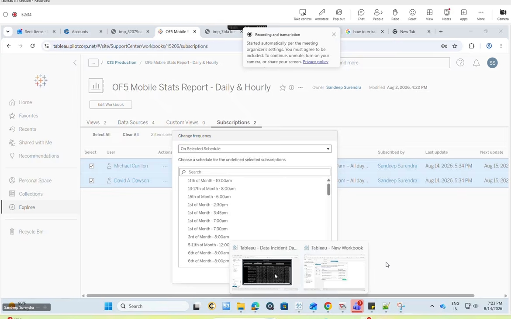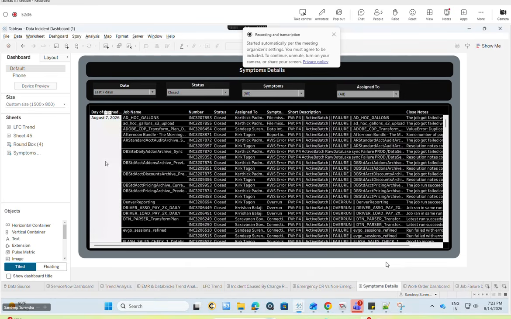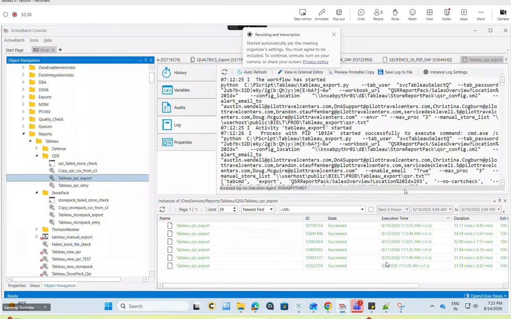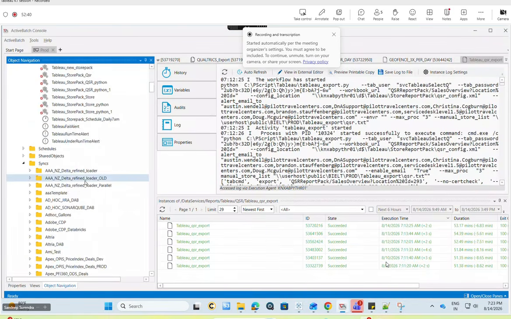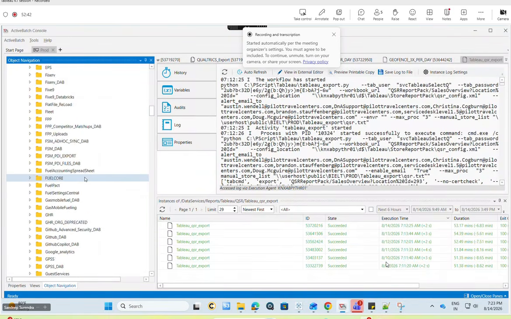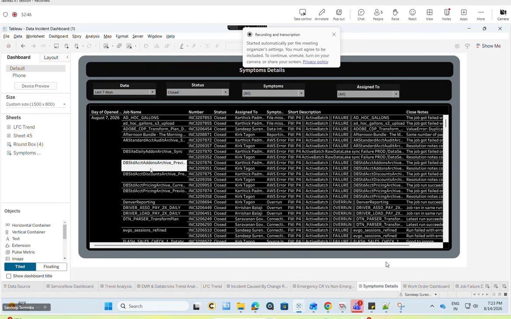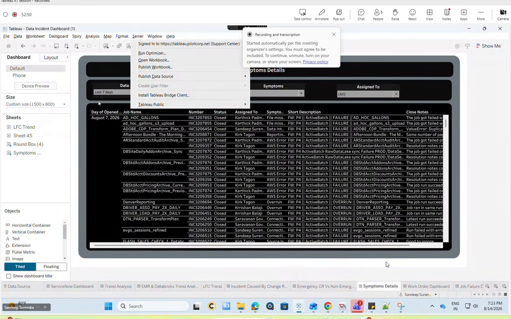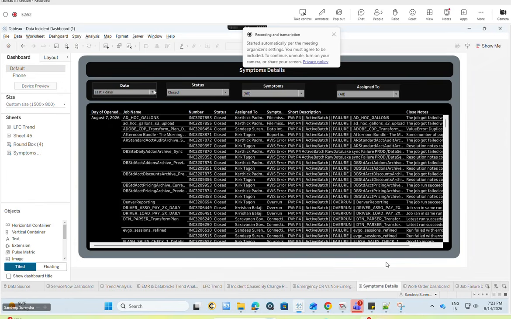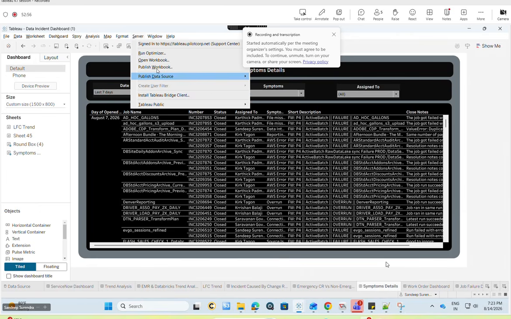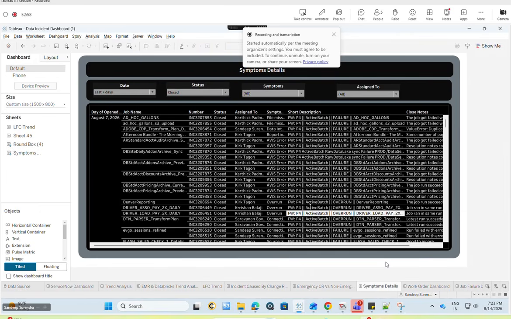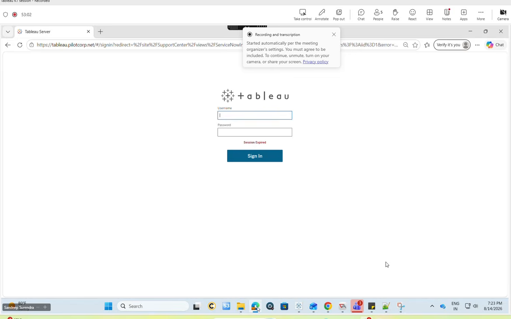Second thing is we need to refresh the dashboard. Before refreshing, I generally go and trigger the sync job which we had under the syncs service now incident one. And I just refresh this dashboard. Once this is done, I publish this onto the server. I'll change the dates in the entire dashboard, and I'll make sure that before publishing, all the data sources are embedded.